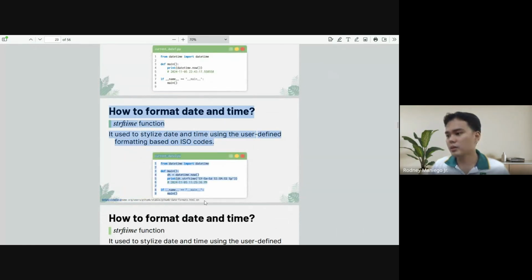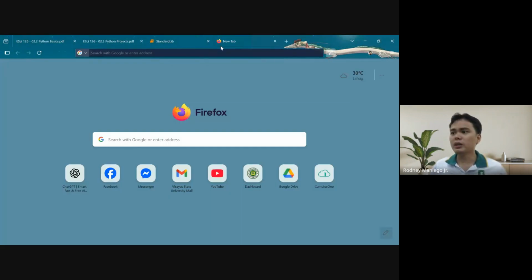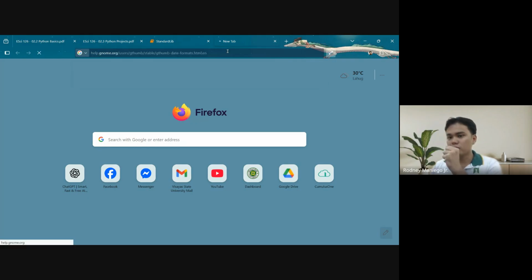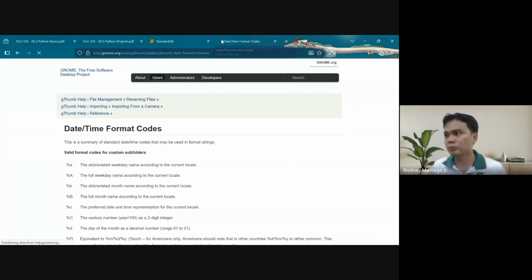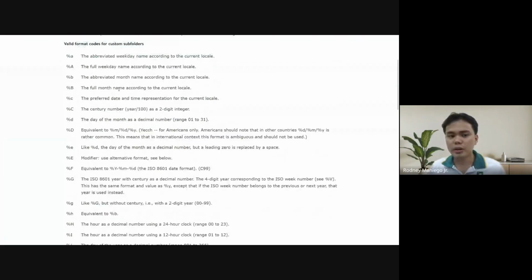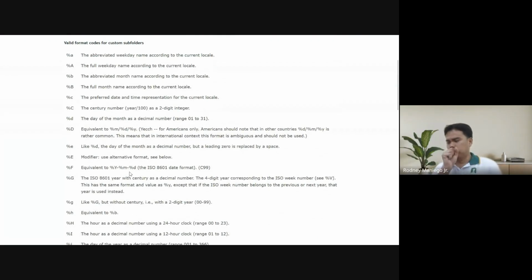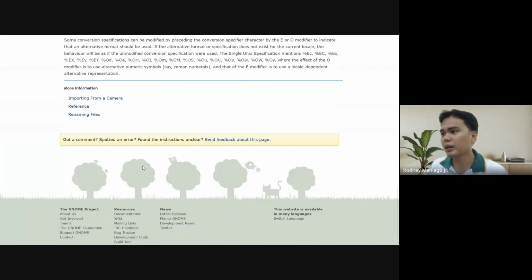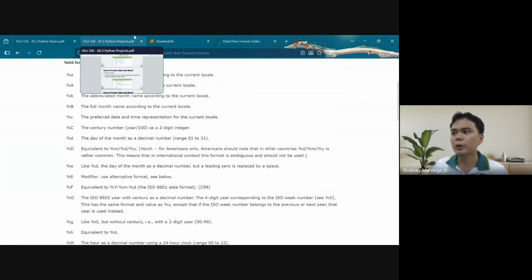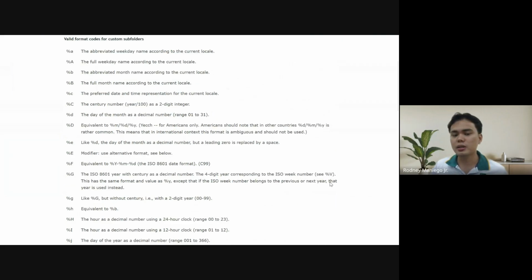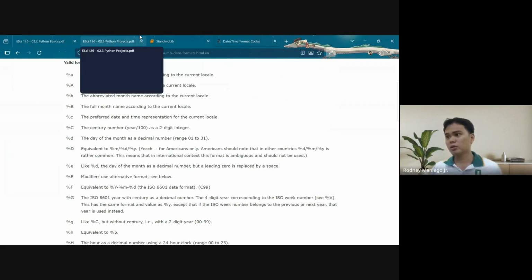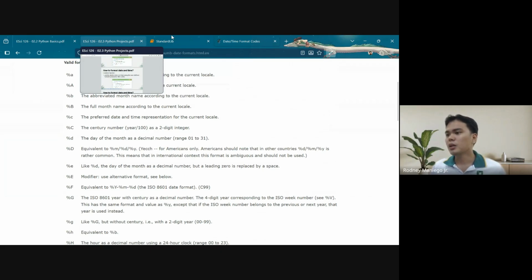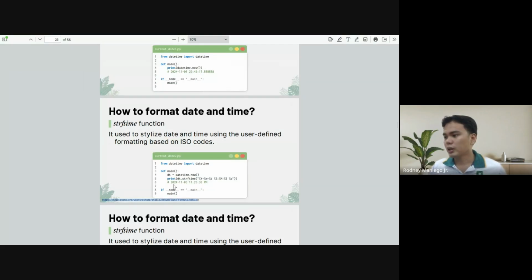So this contains all of the ISO codes that you can play around with. There is a definition and a list of the ISO codes that you can use. Then you can play around with this one so that you can improve your expertise on these customized dates.